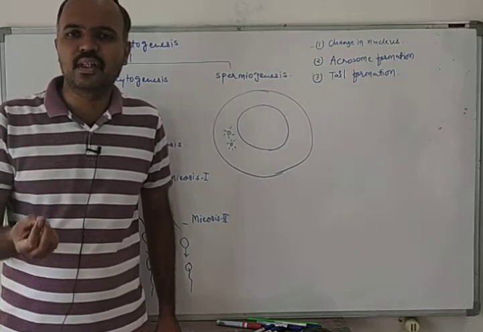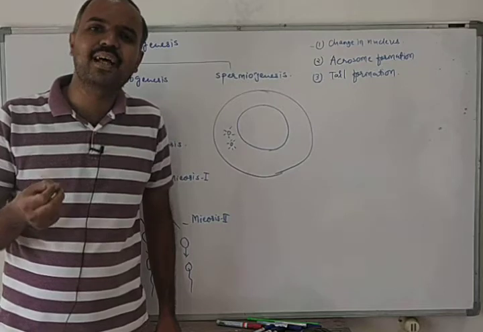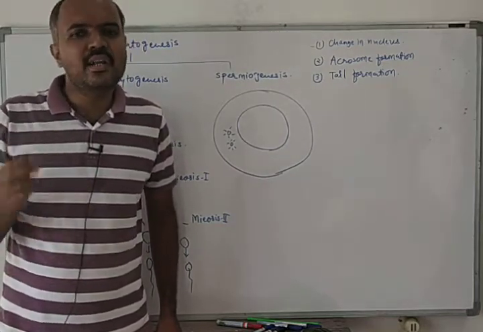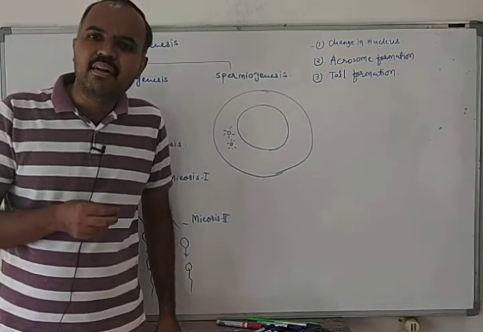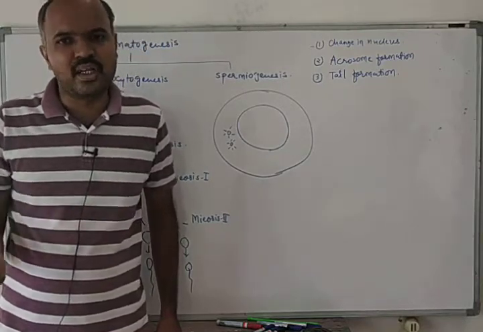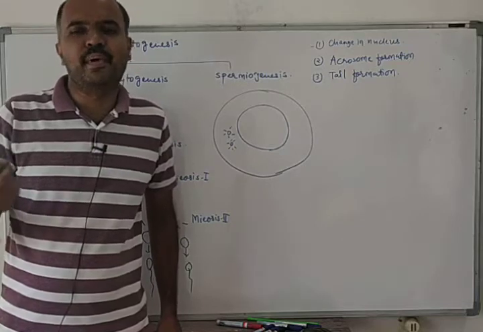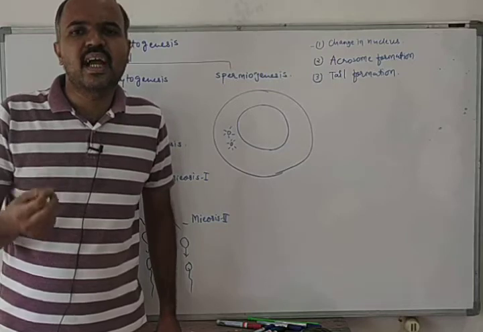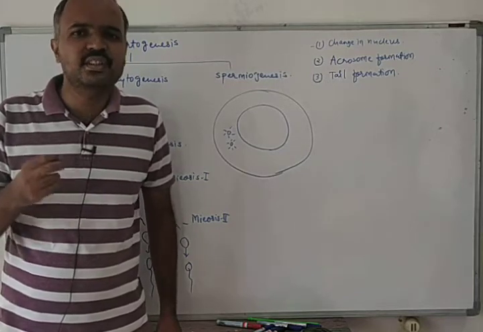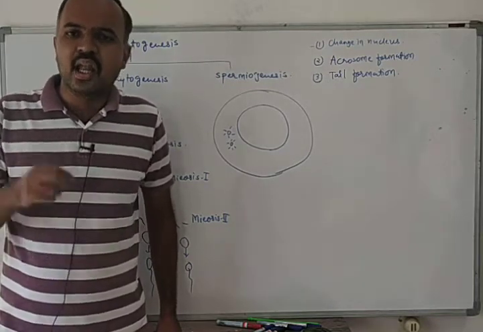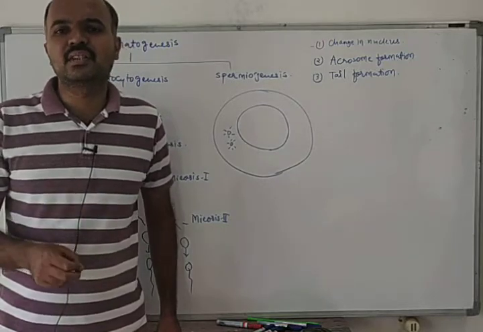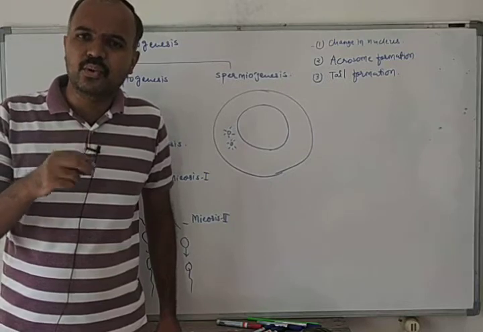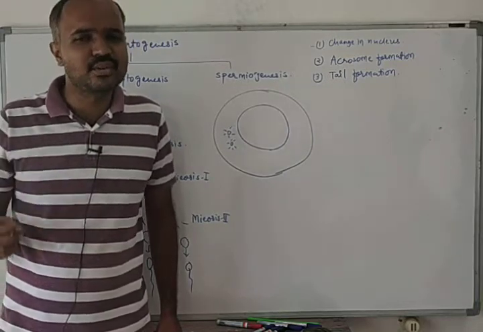These primary spermatocytes are diploid in number because they are developed by mitosis from spermatogonia, and spermatogonia are also diploid in number. So as they are produced by mitosis, primary spermatocytes are diploid, having 46 chromosomes in their nucleus. Now these primary spermatocytes will pass through two rounds of meiosis, that is meiosis 1 and meiosis 2.